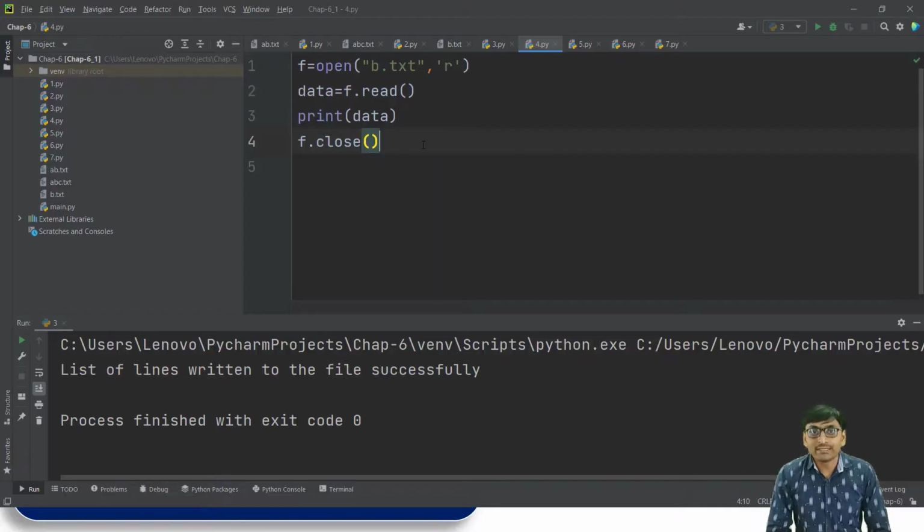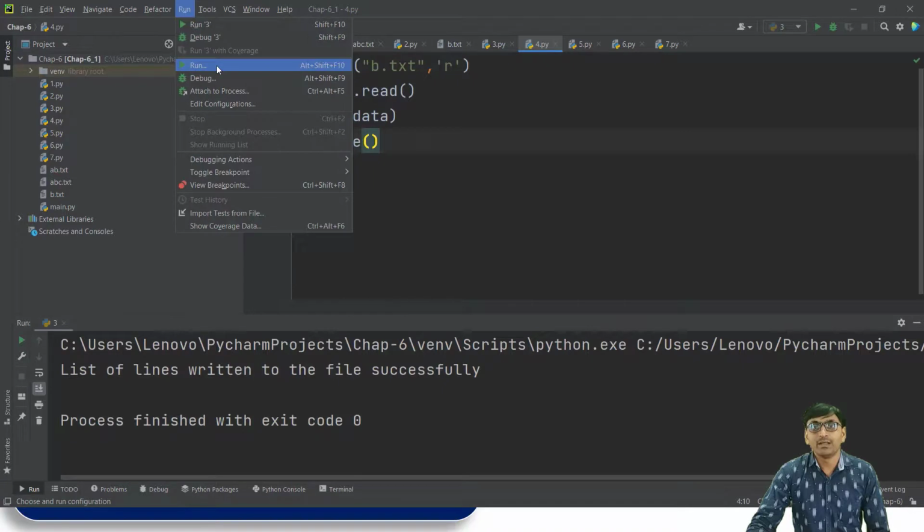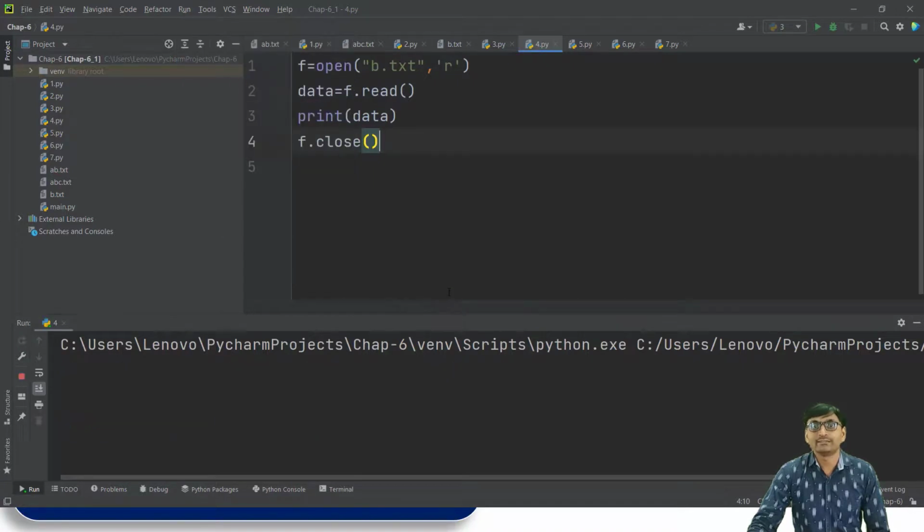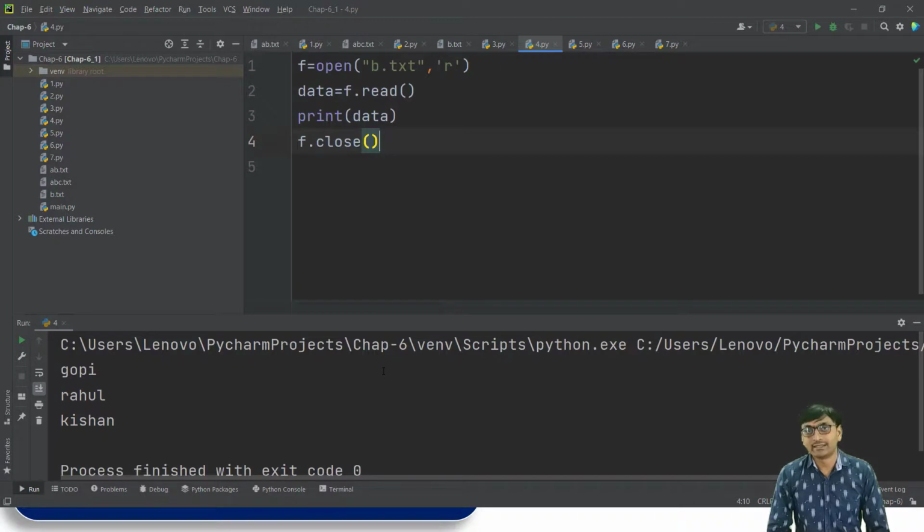So f is equal to open b.txt in read mode. Then data is equal to f dot read, then print data and f dot close. Okay. So if we run this program, then the output is Gopi, Rahul, Kishan, because these three lines are present in b.txt and that is printed.